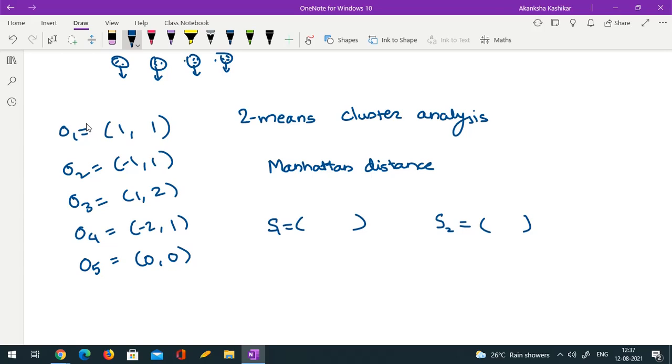In fact, they can be some of the data points also. That is also allowed. So 1, 0 and -1, 0. Okay, so these are the 2 seeds that you have suggested. By the way, others are allowed to talk. It's not necessary that only one person talks. In fact, I would prefer if everyone talks.